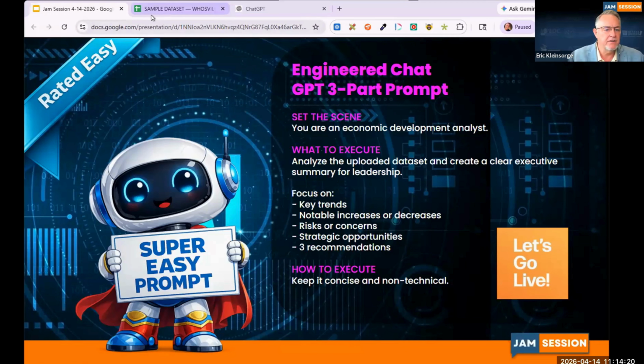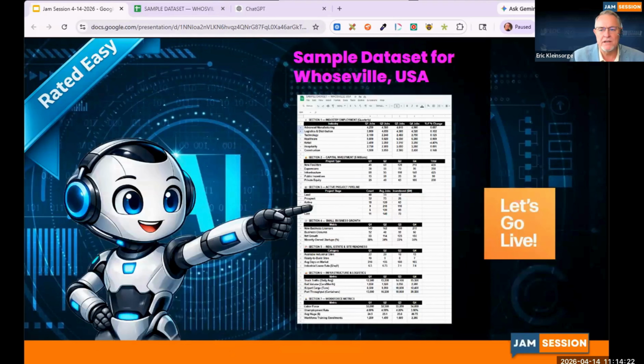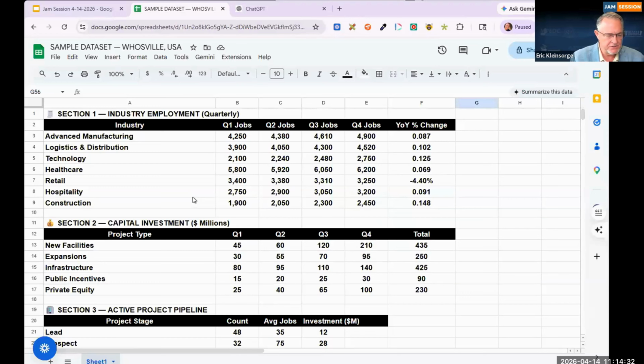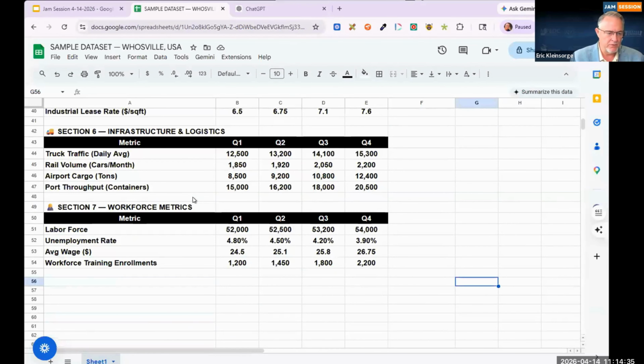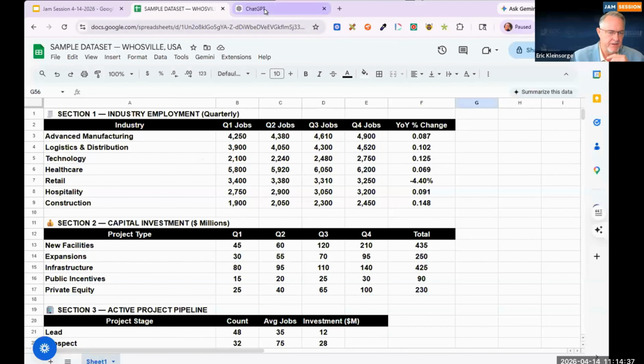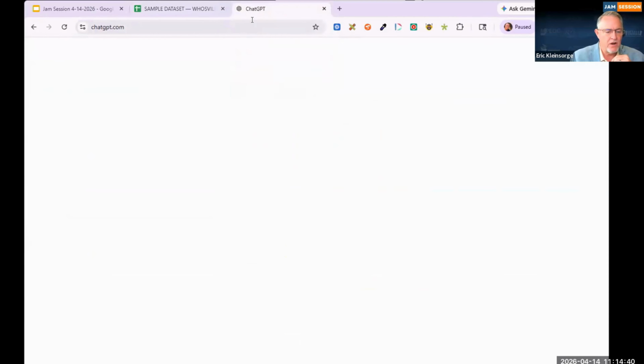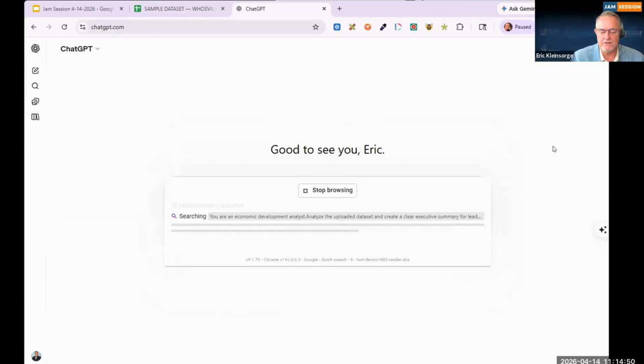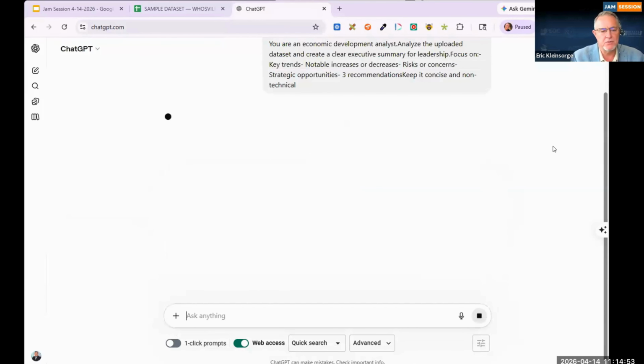So what I have done, basically, I put together some sample data. I'll move my screen here. Sample data on Whoville, USA. This is the data. I put as many different sections in here that would make sense for a typical economic development analysis. What you'll do is upload that by clicking this plus, upload that Excel file, and then paste your prompt in here. I'm doing it live because this is a very quick and efficient one. Hopefully we don't have time lag like the videos.